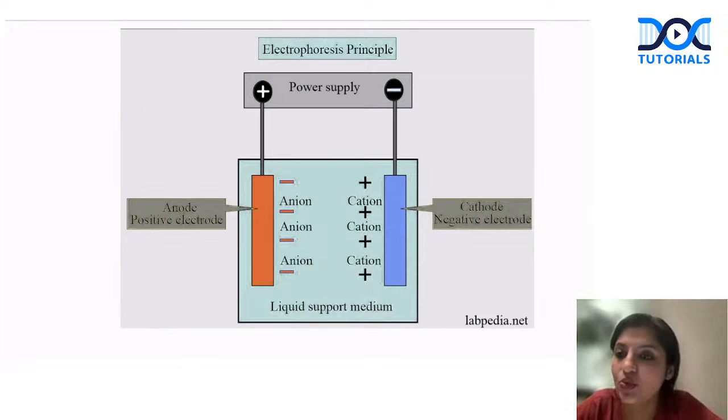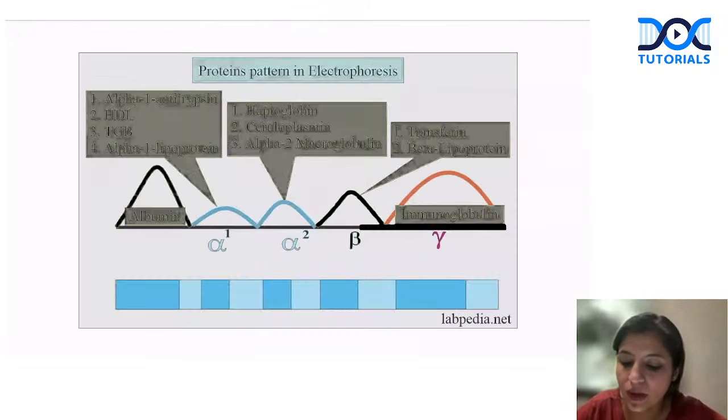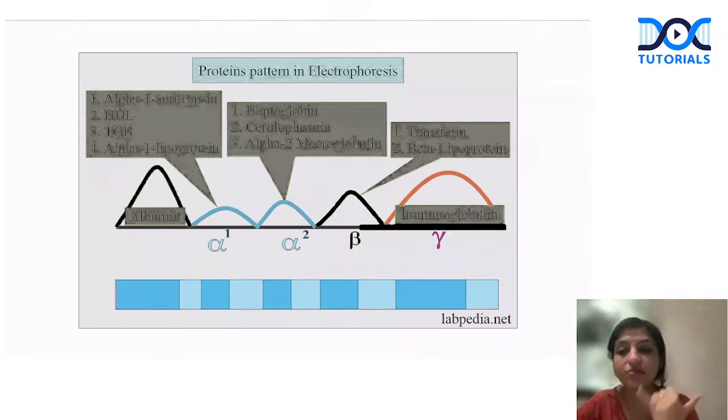And what do you do in electrophoresis? You put a liquid support media, and in this you can put serum or you can put urine. And after that you put the charge on both the sides. And you look for the movement of the proteins on the basis of the size and charge. So whenever you are studying the movement of proteins on the basis of size and charge, this is serum protein electrophoresis. So whenever you look at this, this is how the band comes, which I've told you earlier also.